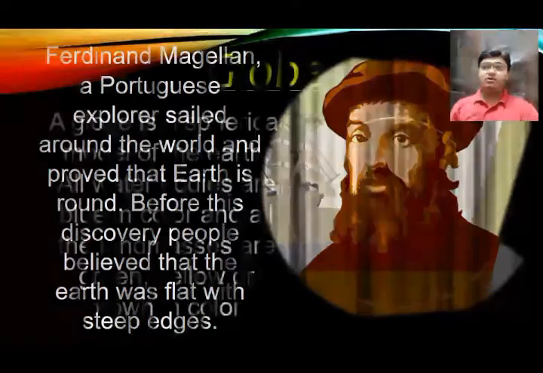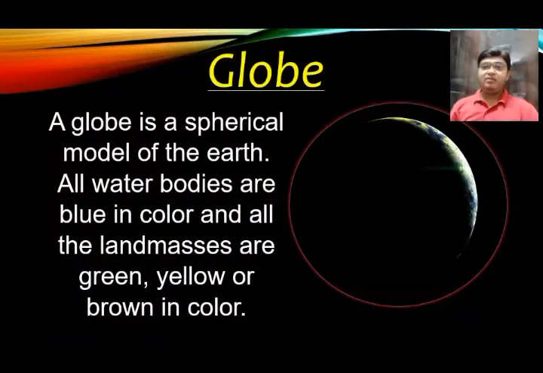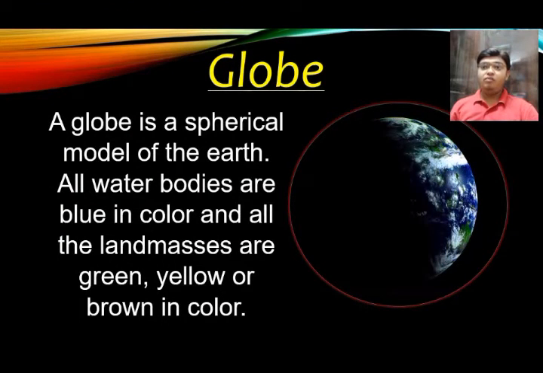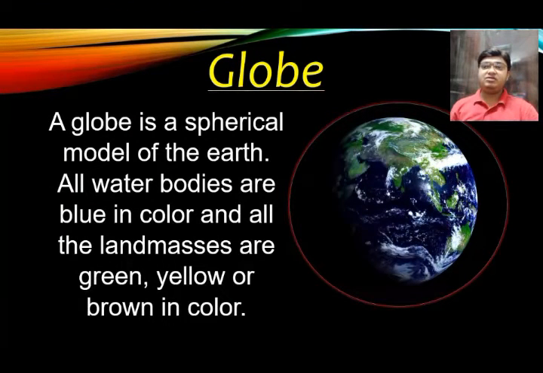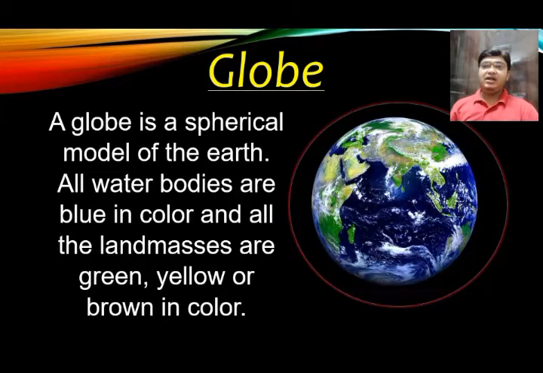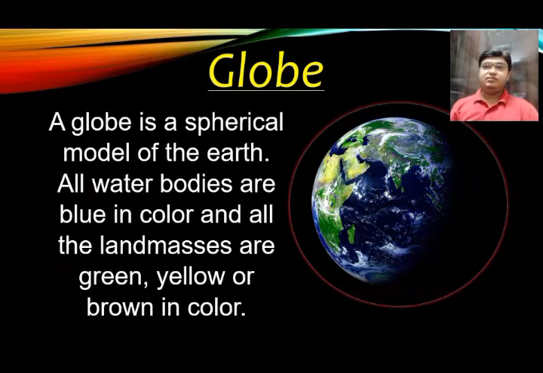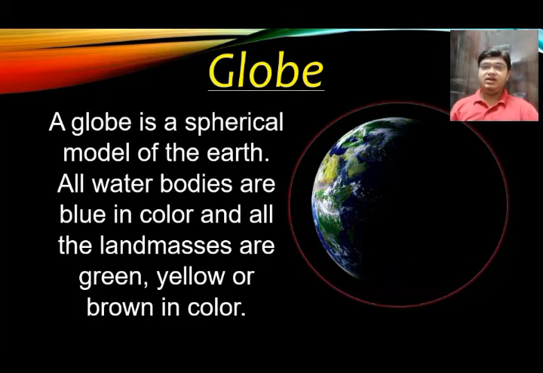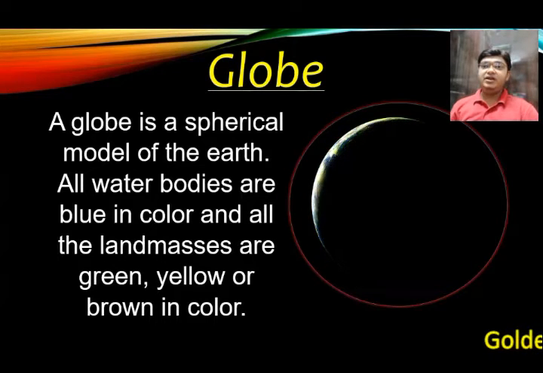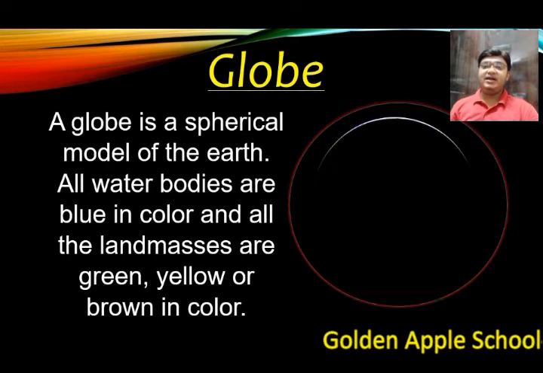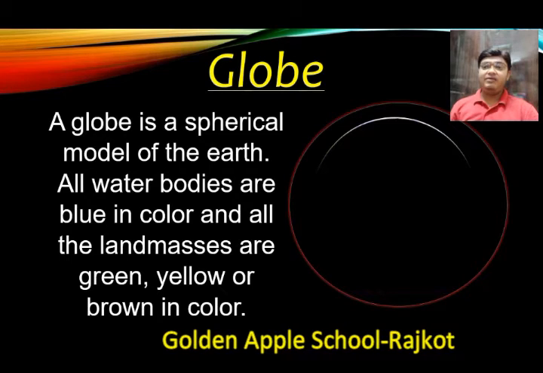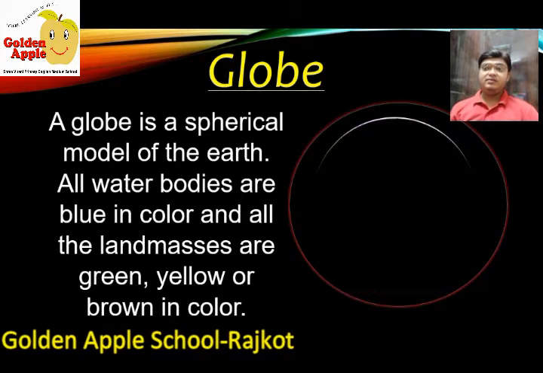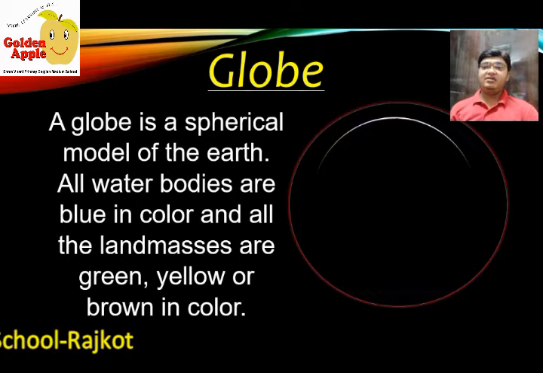Now, what is a globe? A globe is a spherical model of the earth. The small model which I bring to the class to explain the earth is called a globe. It is similar to the earth. All water bodies are blue in color and all the land masses are either green, yellow or brown in color. According to their features, they are given colors.